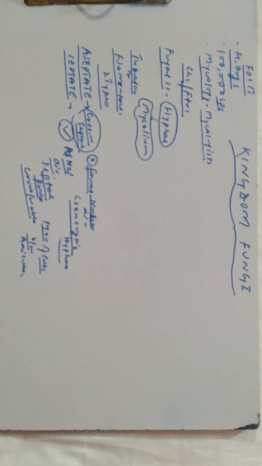So we have aseptate hyphae and septate hyphae. In aseptate hyphae, cross walls or septae are not formed during nuclear division, but in septate hyphae, cross walls or septae are formed after the nuclear division. That's the basic difference.